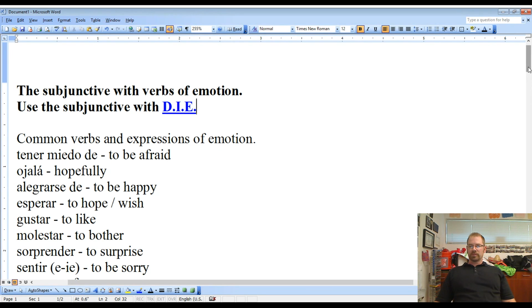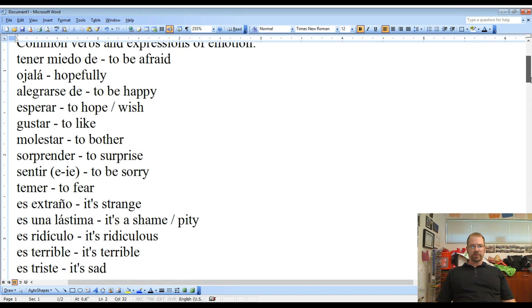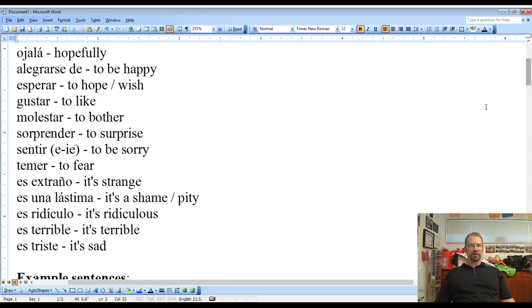So here are some common verbs and expressions of emotion. I'll just go through and pronounce them for you in Spanish really quick, and you can look at the English if you want to. Tener miedo de, ojalá, alegrarse de, esperar, gustar, molestar, sorprender, sentir, temer, es extraño, es una lástima, es ridículo, es terrible, es triste.